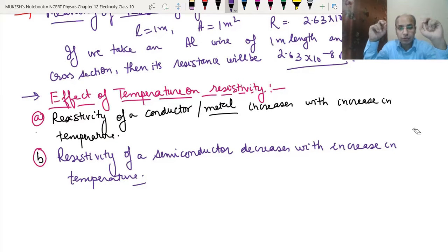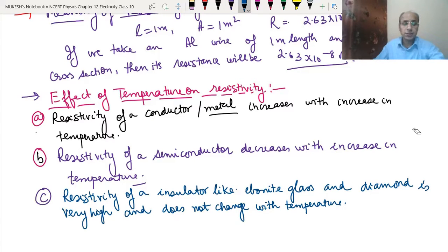So most of the electronic gadgets have semiconductor chips. Why? Because with the increase in temperature, their conductivity increases too much. So that is why we see when we use them for a longer time, they become too hot, because the conduction has been increased. Okay.